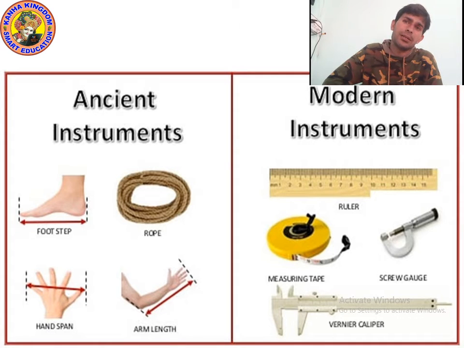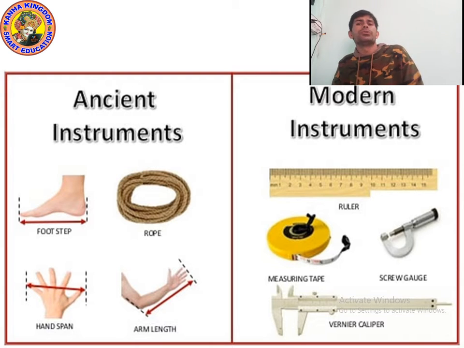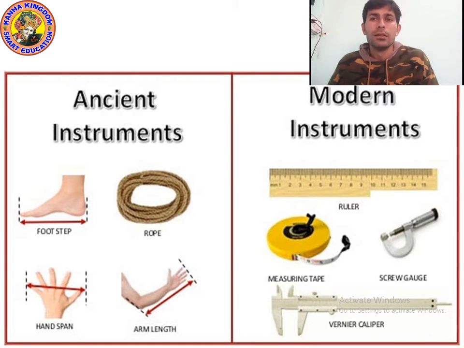And what is footstep? This is one step of foot, which means the distance from the heel to the tip of the thumb of the foot. People also used rope to find the length. Now check out the modern instruments.